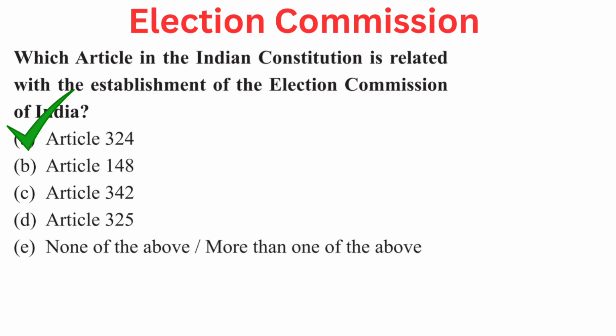Your question is, which article in the Indian Constitution is related with the establishment of the Election Commission of India? Your options are A. Article 324, B. Article 148, C. Article 342, D. Article 325, or E. None of the above or more than one of the above. Right answer is A. Article 324.